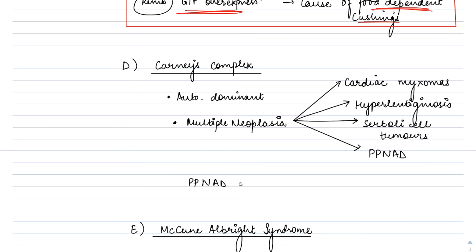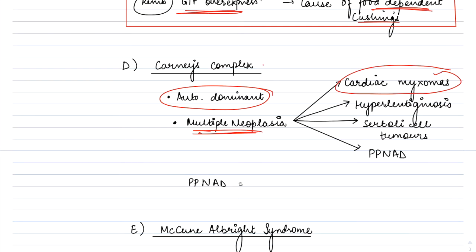So Carney's complex, it is an autosomal dominant disorder and can be characterized by multiple neoplasias. Okay, multiple neoplasias most commonly occur are cardiac myxomas. The Carney's complex, C for C. Okay, C is Carney's and C is cardiac myxomas. So Carney's complex is characterized by Cushing syndrome, CCC. Okay, Carney's complex, Cushing syndrome, which is ACTH independent and characterized by cardiac myxomas also.